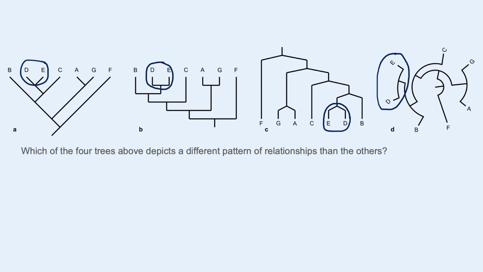And then we have, in all of these trees, next most closely related species. So E and D, their next most close relative is B here. Their next most close relative is B here. Their next most, oh no! Okay, so on the angle tree, D and E are shown as being more closely related to C, but in all the other trees, it's showing their closest relative as B. So A is the one that's different from the others.